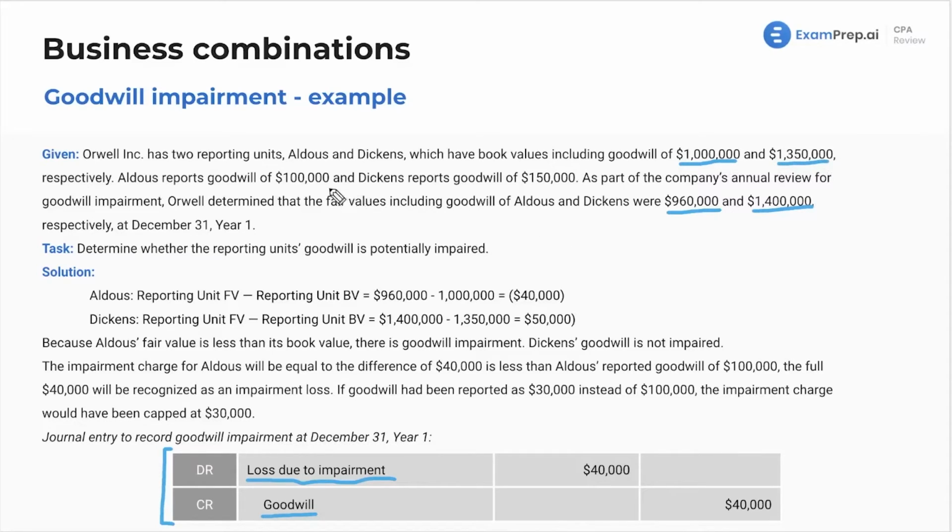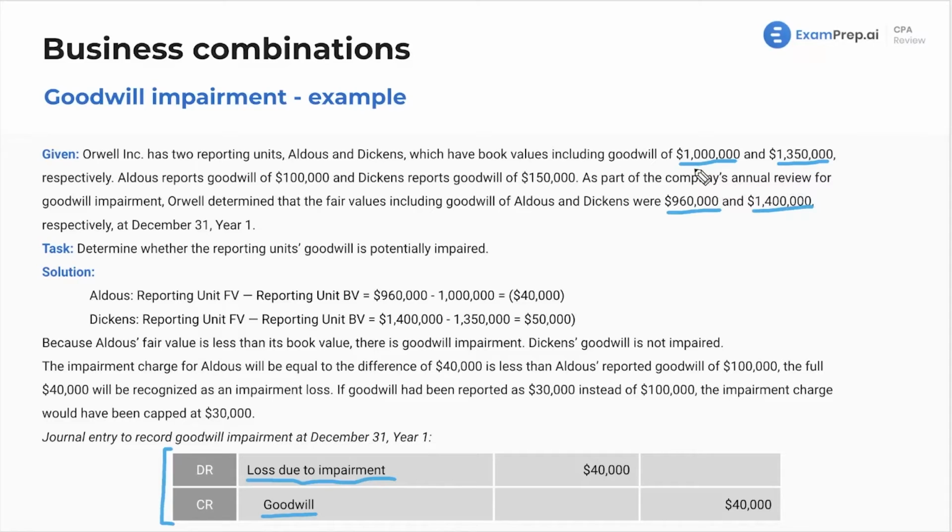We're not really going to care so much about these numbers. I mean, these are going to be important in other cases, right? Like we'll see it down here, but right away, just assessing the value, we're not going to use these immediately. So right here, we see that actually Dickens, the subsequent one, should be written up by $50,000 because it's actually more valuable than we have it on our books.